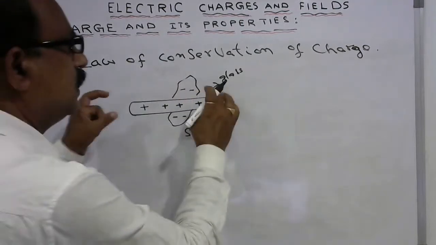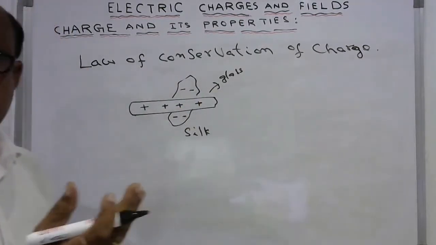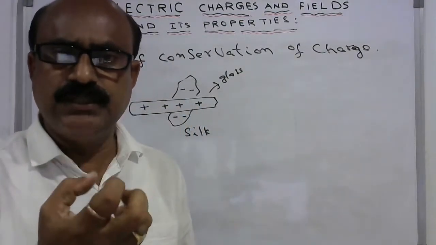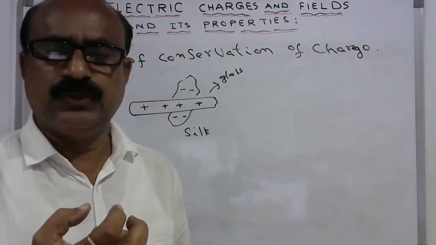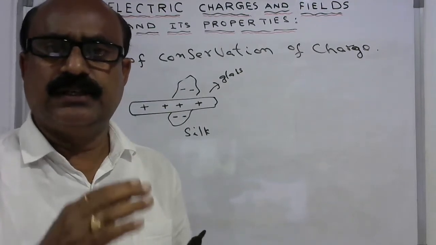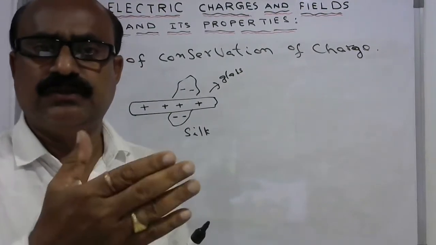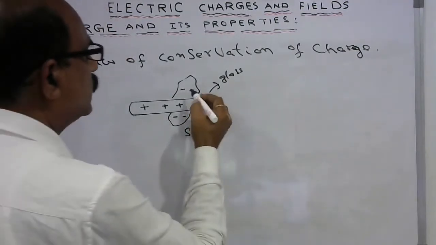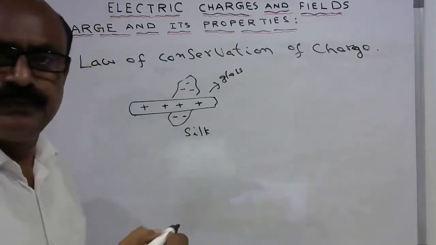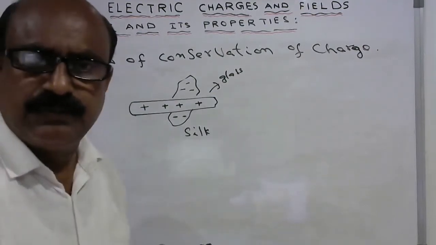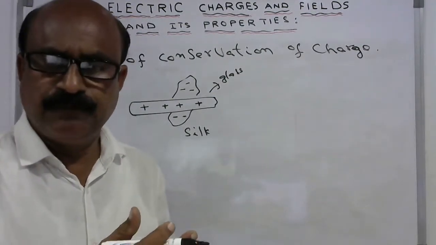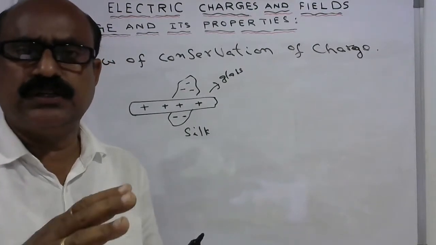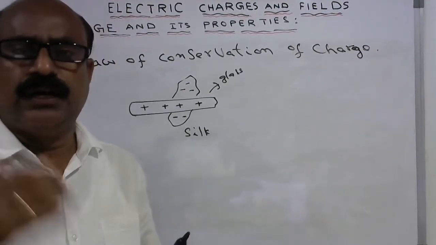So this glass rod lost 4 electrons. At the same time, the silk cloth received 4 electrons. So the only thing is that the charge is transferred from one body to another body. You cannot create the charge. You cannot destroy the charge. The only thing is you can just transfer the charge from one body to another body.